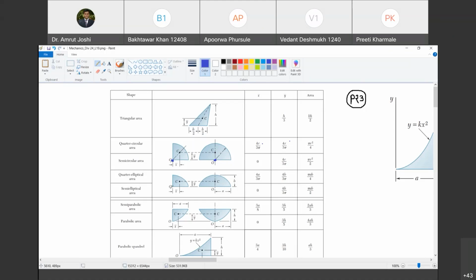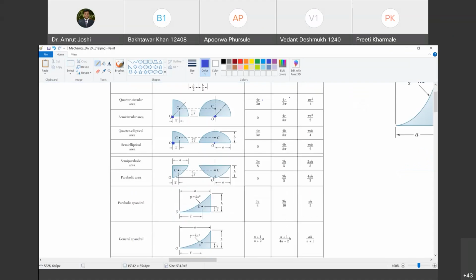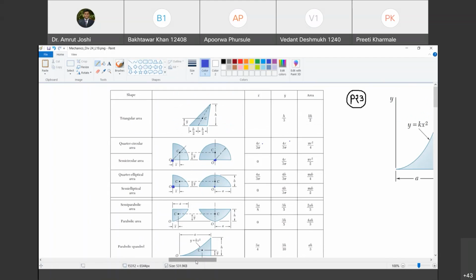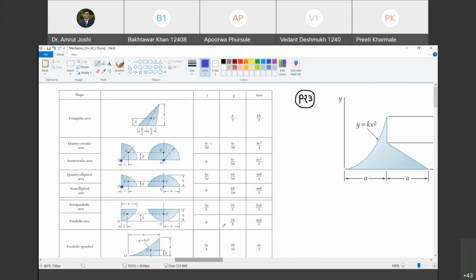Okay, which is the origin for next figure? Tell me. This one. Are you with me? Yes, sir. This is quarter ellipse. What is the origin for this figure? This one. जहाँ पे O लिखा है ना, that itself is origin. Happy? Yes, sir. Okay. So with reference to O, they have given you the values of x bar and y bar, and they have also given you the value of area inscribed. Are you with me? Yes, sir. Okay, great. So we are now going to use this table to solve few of the problems.